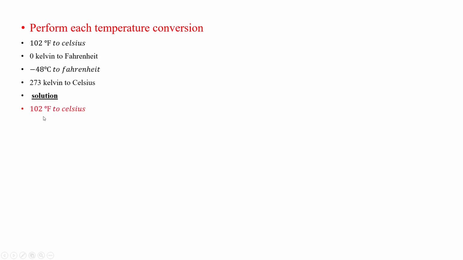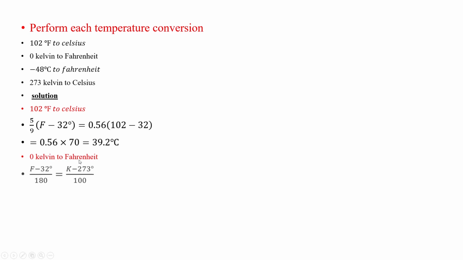Now perform each temperature conversion. Number 1, 102 Fahrenheit to Celsius; 0 Kelvin to Fahrenheit; minus 48 degrees centigrade to Fahrenheit; 273 Kelvin to Celsius. And the solution. Let's do the first one, 102 Fahrenheit to Celsius. We know the formula, and after writing the formula, arranging the equation, and putting the value of Fahrenheit in the equation, we get 102 Fahrenheit equal to 39.2 degrees Celsius.